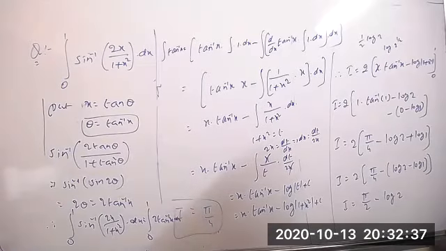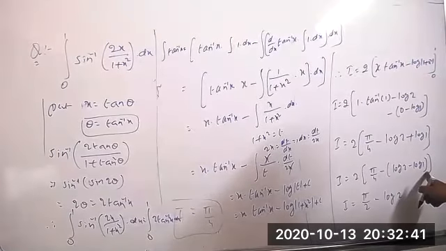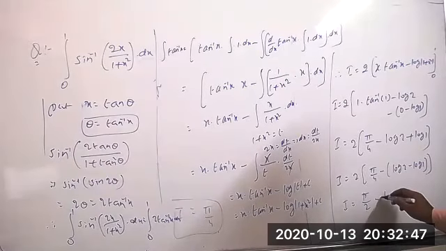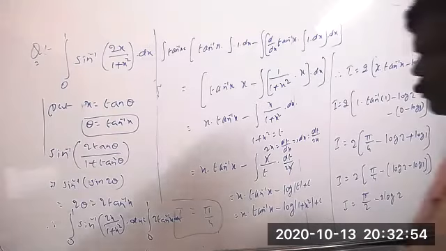Understood now? We will change the values there. This is log 2 only. And here also 2 is there, na? You can write now 2 into log 2, into 2 means. So pi by 2 minus 2 log 2. This is also fine.